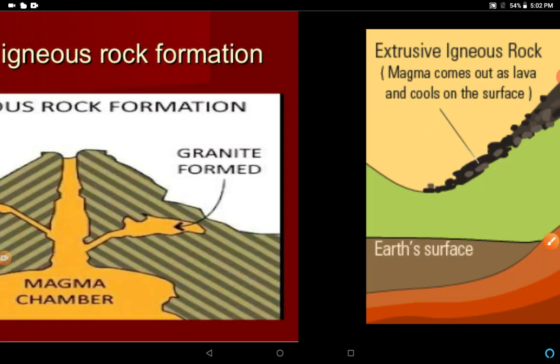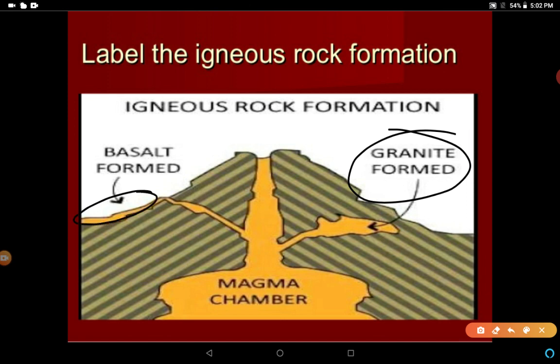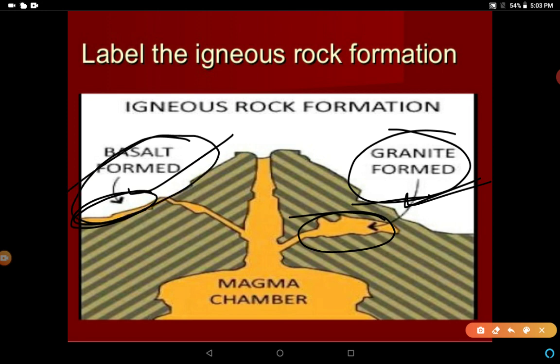In the next figure you can see granite, and these are the extrusive rocks formed, basalt, and under the earth granite is formed, meaning intrusive rocks. You can see this diagram and you have to remember it. Because they cool down slowly, they form large grains. Granite is the example. And outside the earth, on the earth's surface, basalt is formed. Clear?